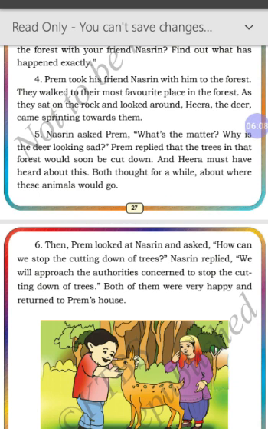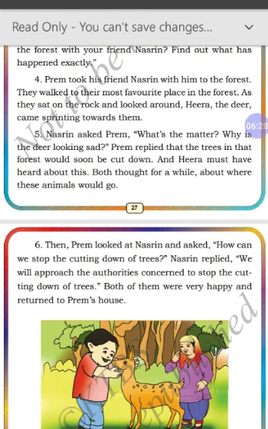Let's look at the fifth paragraph. Nazreen asked Prem, "What's the matter? Why is the deer looking sad?" Prem replied that the trees in the forest would soon be cut down, and Hira must have heard about this. Both thought for a while about where these animals would go.